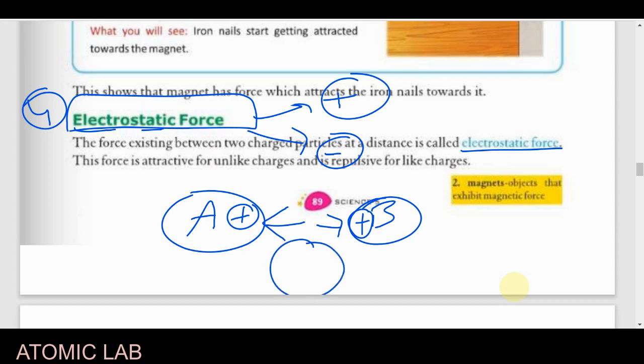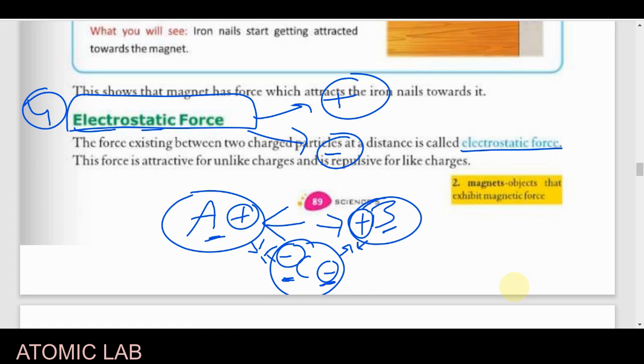Suppose this is object C and it contains a negative charge. So A has a positive charge, C has a negative charge, opposite charges, so they will attract each other. Similarly, C has a negative charge, B has a positive charge, so they also have opposite charges, so they will also attract. So opposite charges attract, and like charges repel.